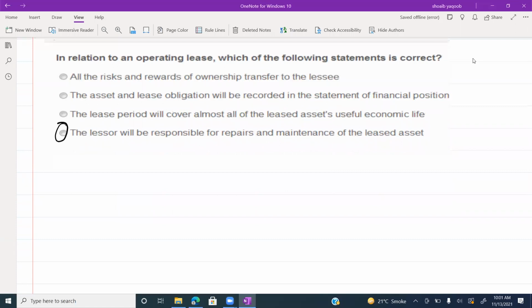All the risk and reward of ownership transferred to the lessee, no. The asset and lease obligation will be recorded in the statement of financial position, no. The lease period will cover almost all of the lease asset, no, it will cover a few years. D is correct.